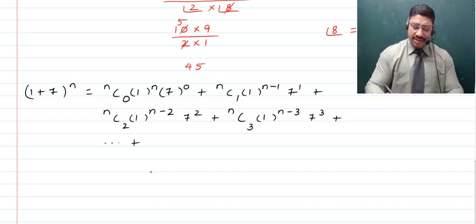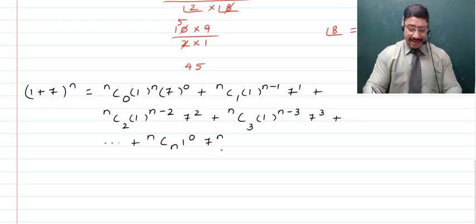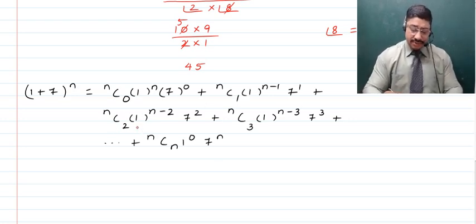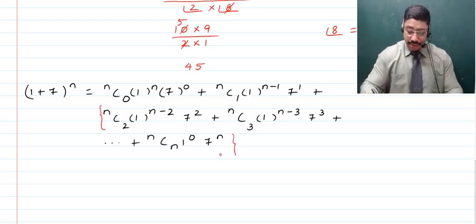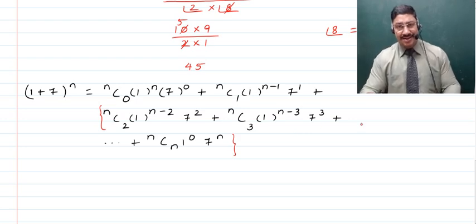If you talk about these terms in the binomial expansion of (1 + 7)^n, obviously the last term is going to be nCn times 1^0 and 7^n. But specifically, if we talk about the terms which start from here up to here, we get one special thing. And what is that?